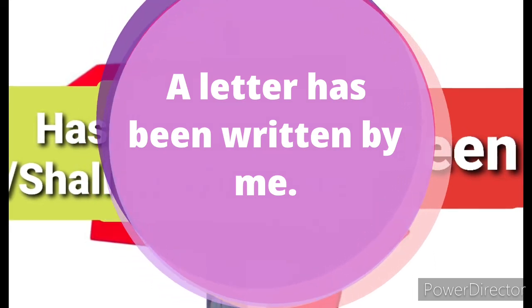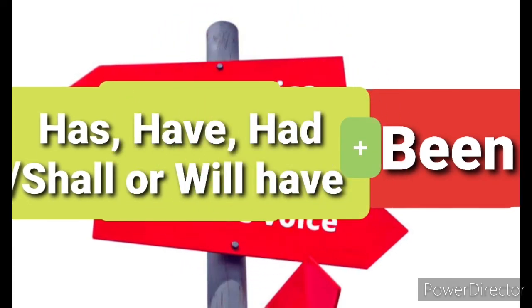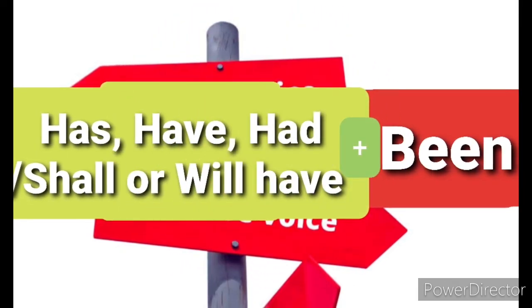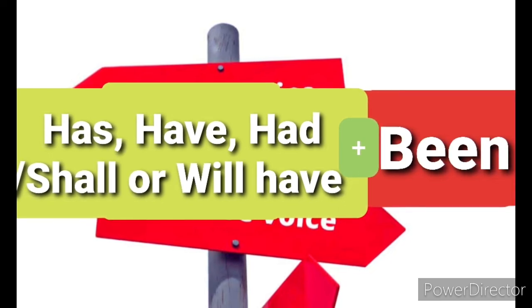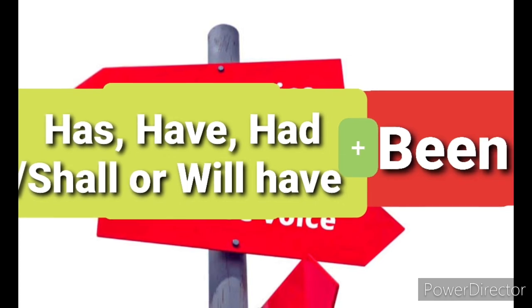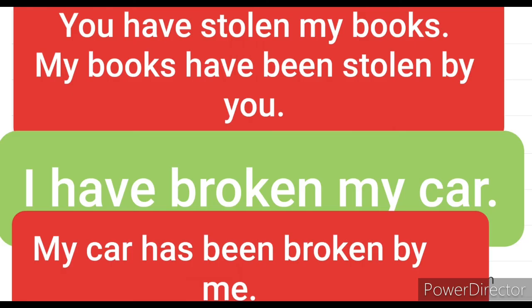So if in the sentence has, have, had is given, whether it is present perfect, or past perfect, or future perfect, we are supposed to add been, B-double-E-N, been there, and we are supposed to use all the same steps which we have studied earlier. For example, you have stolen my book. So the answer will be the book has been stolen by you. Second example, I have broken my car. So the answer will be my car has been broken by me. So this will be the correct answer.